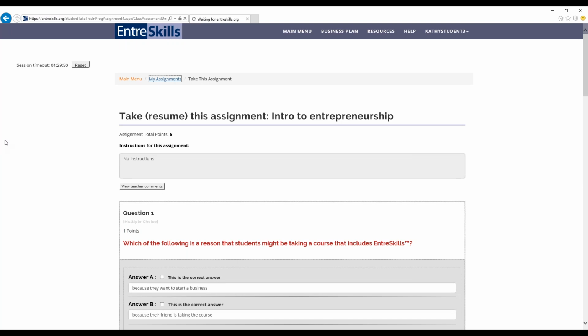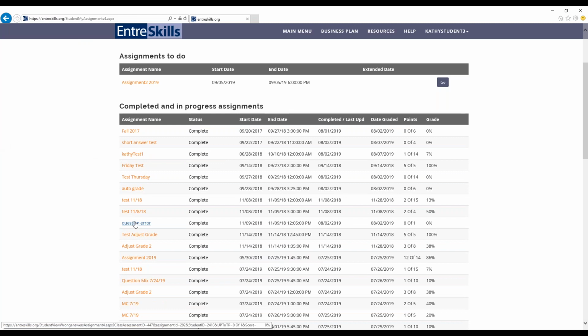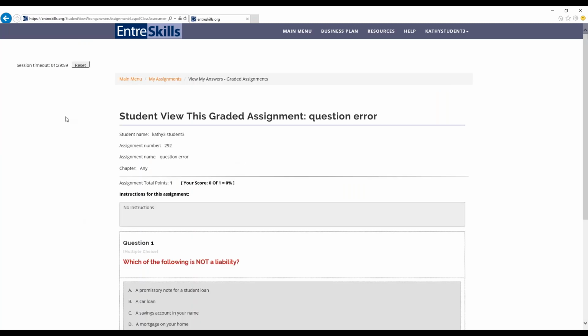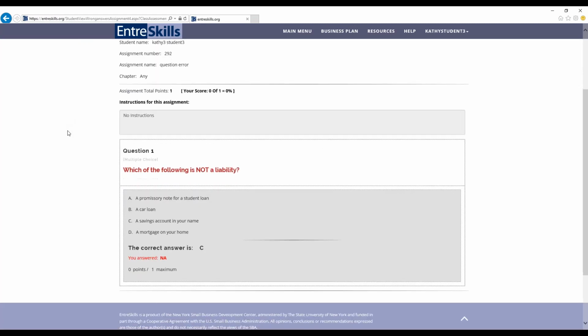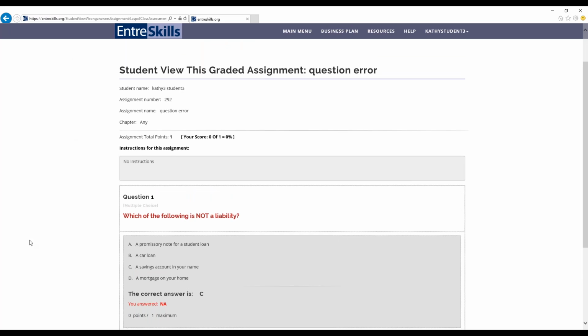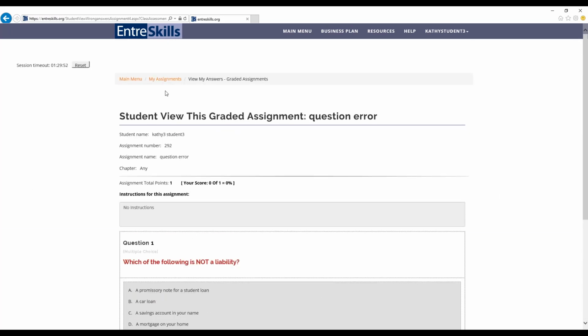And once an assignment's been graded, they'll have access to the answers just by clicking on the assignment name, and they can see what they got wrong or what they got right.